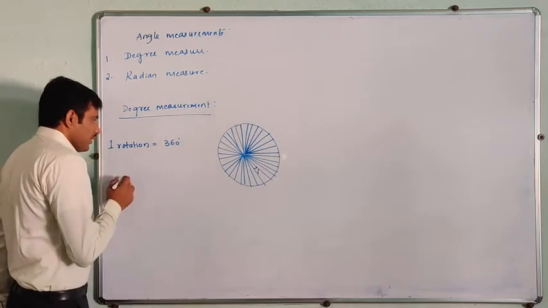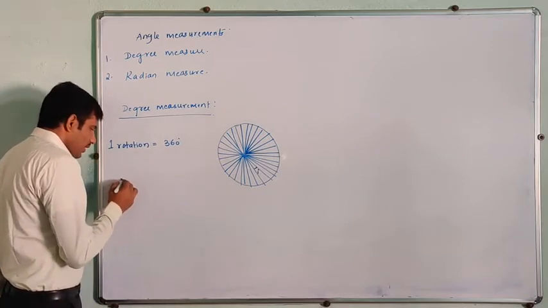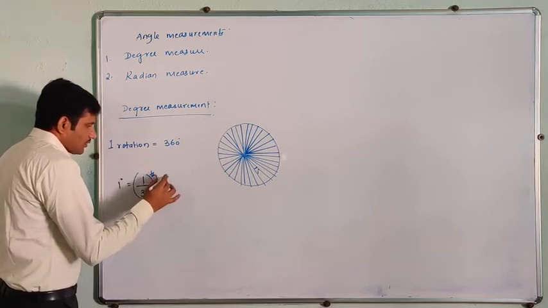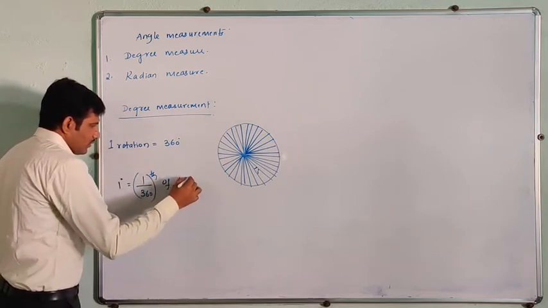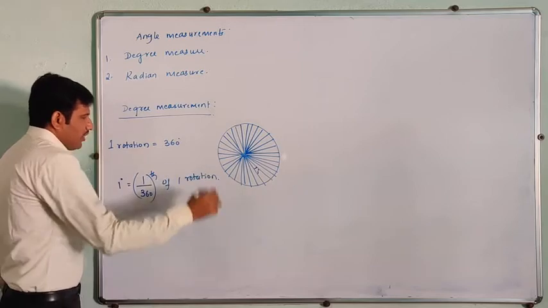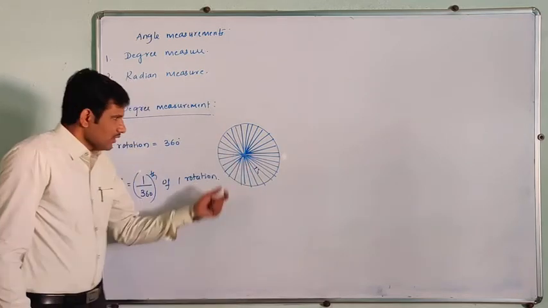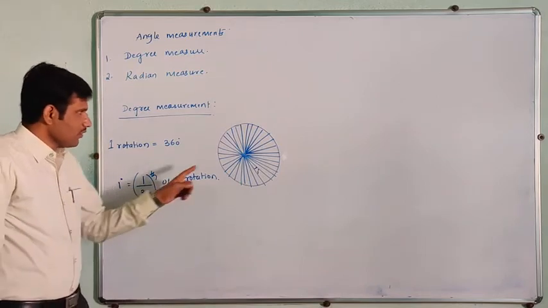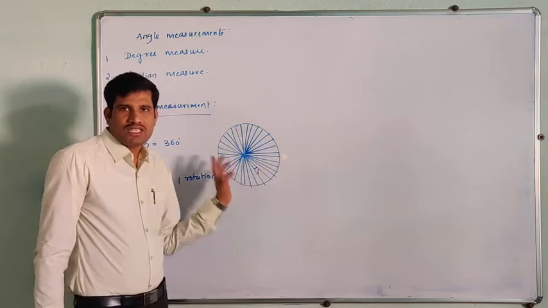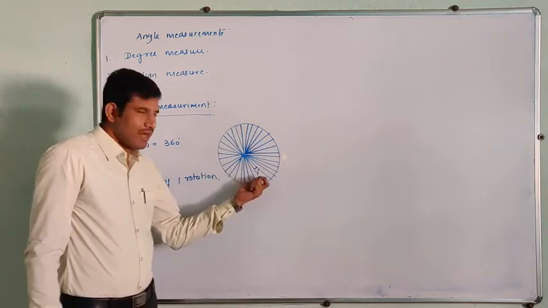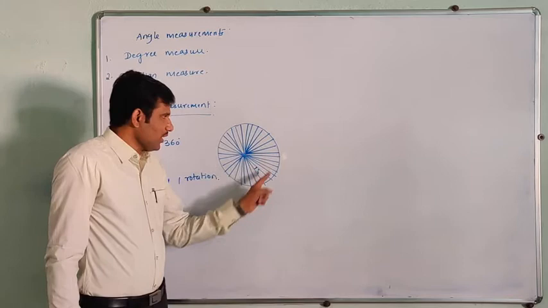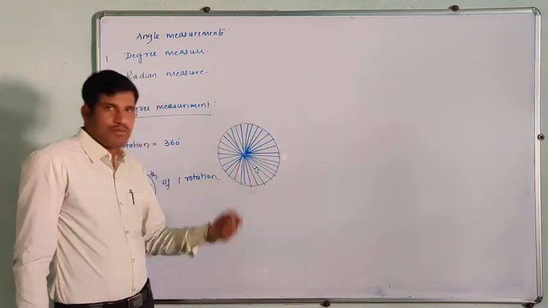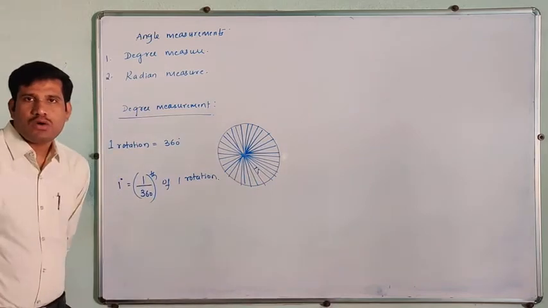So 1 degree is nothing but 1 by 360th of one rotation. One part out of 360 is called 1 degree.